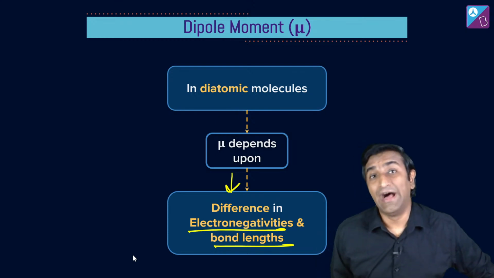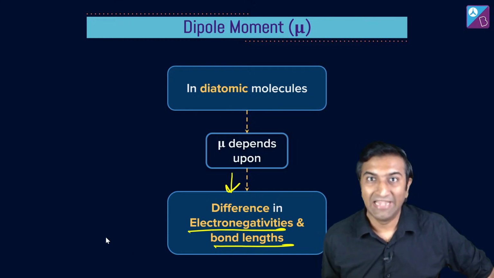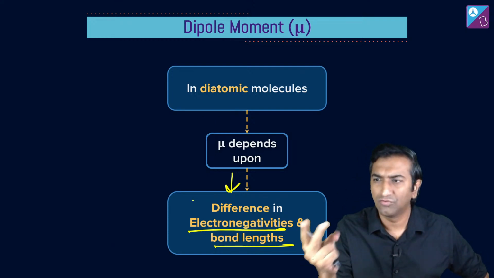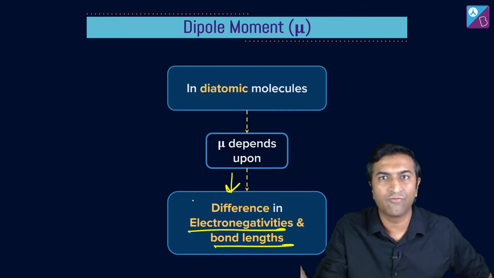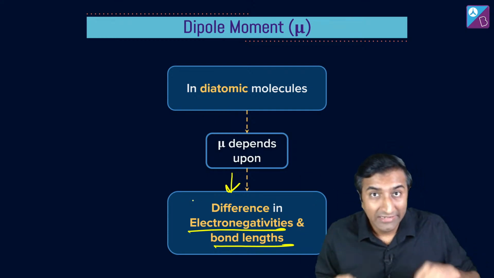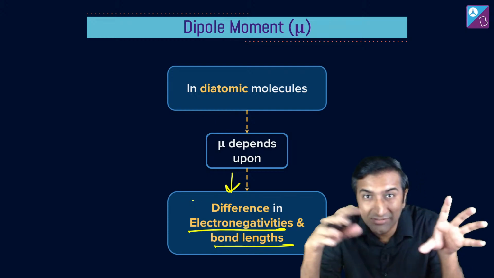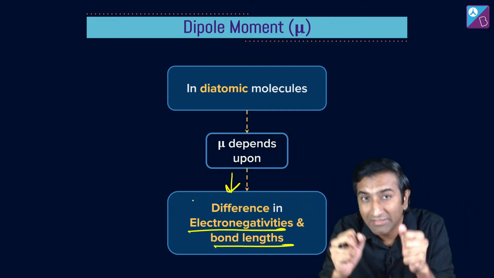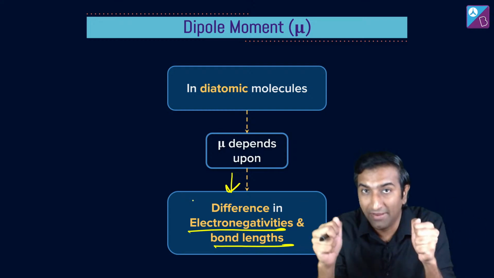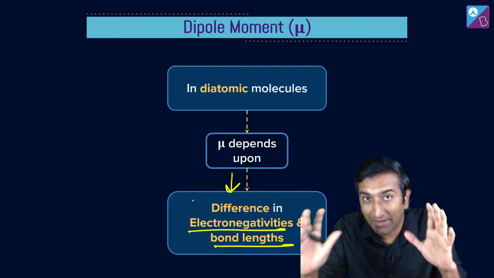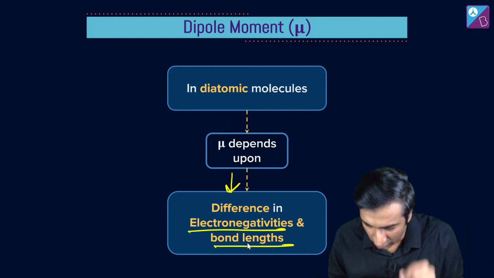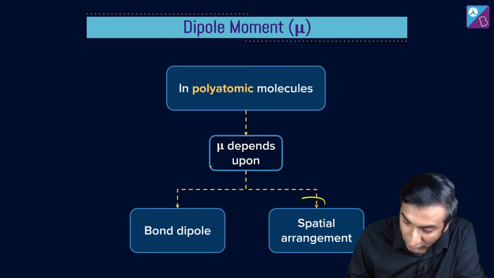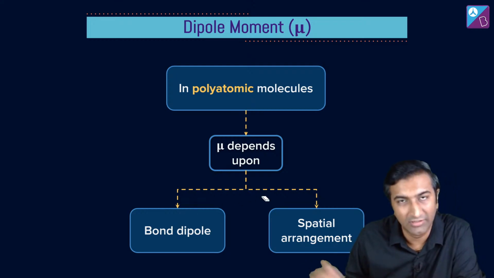This concept of charge is easier in physics than in chemistry. क्योंकि physics में solid you have got a charge q, 2q, 3q या फिर 4q. यहाँ पे चक्कर ये है कि this q is kind of partial, right? Delta plus delta minus. So we're going to have to depend on difference in electronegativity to see कि ये charge value ज्यादा है कि कम है, और that will also decide भाई कि ये distance ज्यादा है कि कम है. What do I mean? Let's see very quickly. It depends on how things are arranged in space. That was about the diatomic molecules.